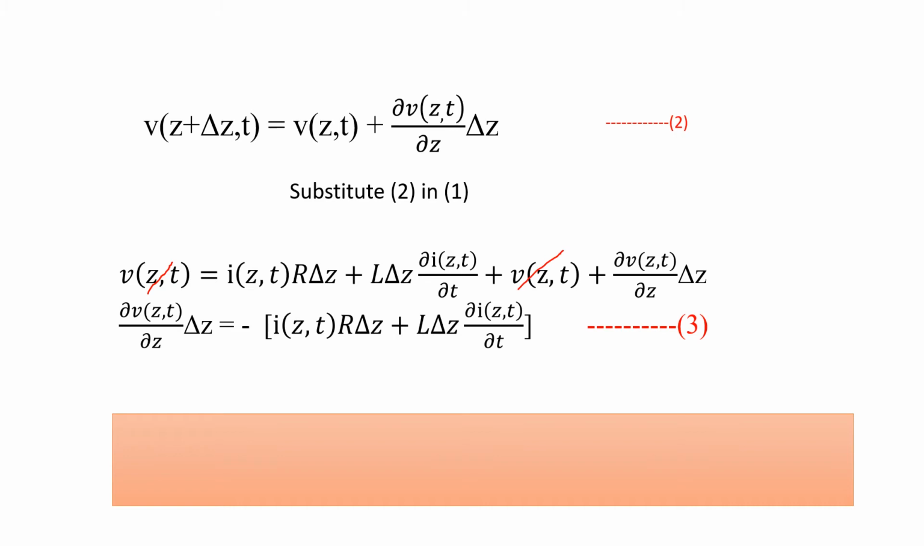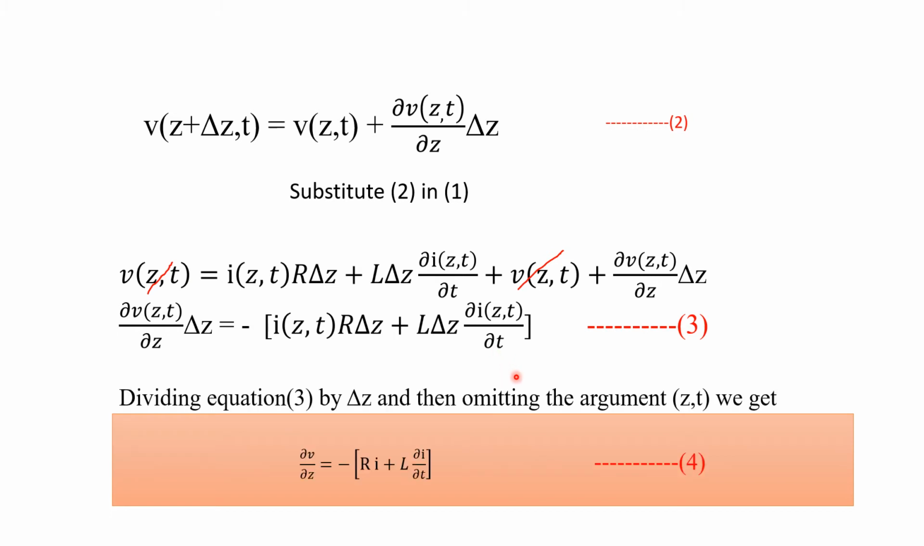What remains will be, taking this term to this side, equivalent to minus of I of Z, T R delta Z plus L delta Z into dou I of Z, T by dou T. Now in order to make this equation a little simpler, we divide equation 3 by delta Z and omit the arguments Z comma T. So delta Z gets cancelled, and instead of writing I of Z comma T, we just write I. So this equation becomes dou V by dou Z is equal to minus of R I plus L into dou I by dou T. So this is one equation, for voltage with respect to Z.